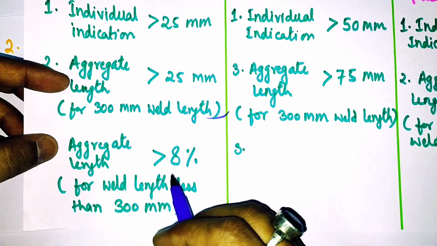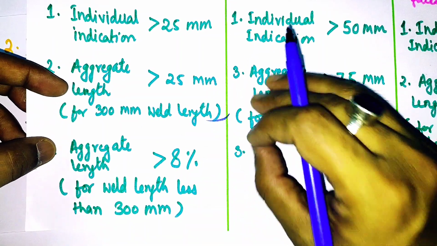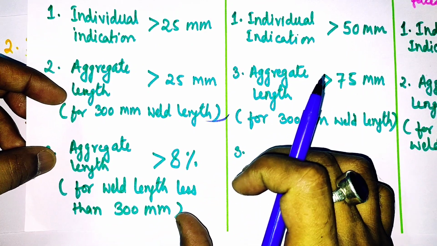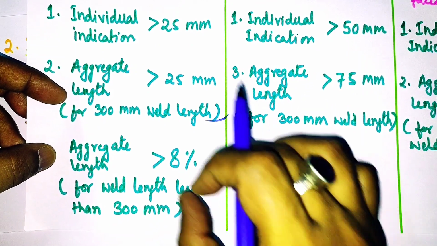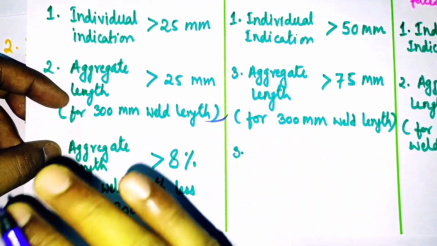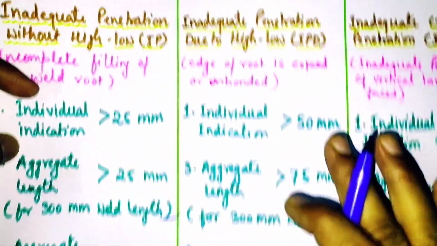of the weld length. Means if our weld length is less than 300, for example say 150 mm, then up to 8% of 150 mm we can accept, and beyond that we can reject.